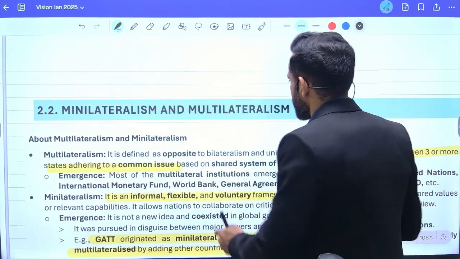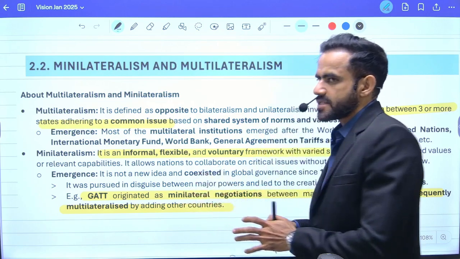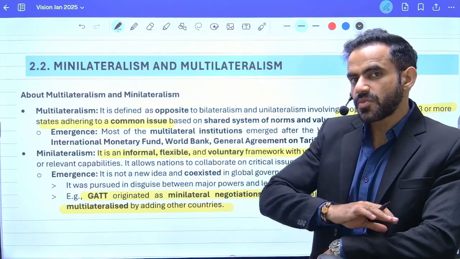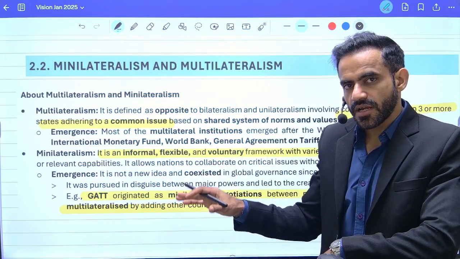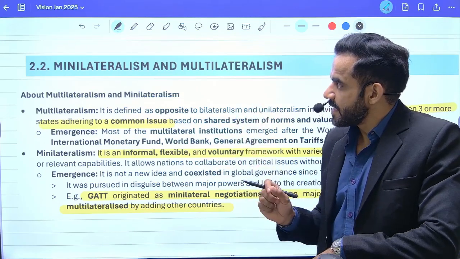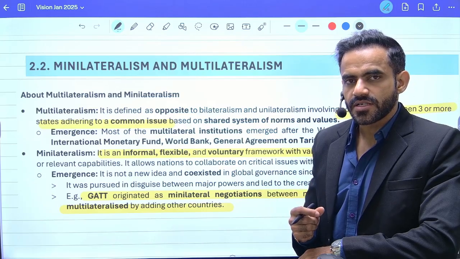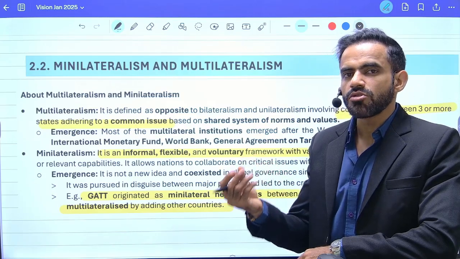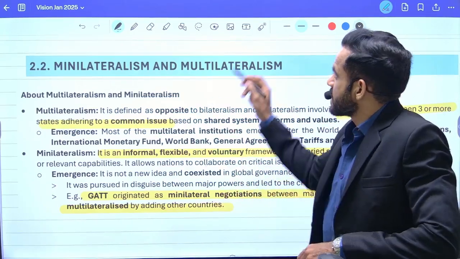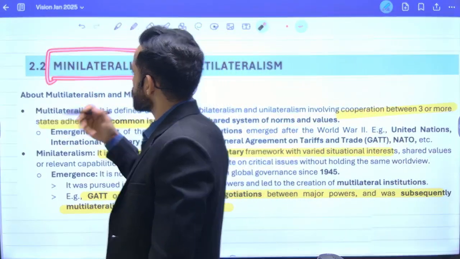Next news is related to minilateralism and multilateralism. See, understand, multilateralism basically means multiple countries come together to decide a common agenda. Now, the problem with multilateralism is that the progress is very, very slow. That's why countries are forming small groups, and that is referred to as minilateralism. So it's a grouping of small countries.